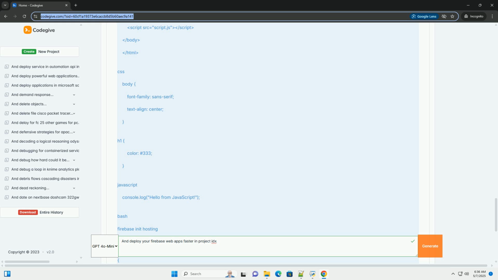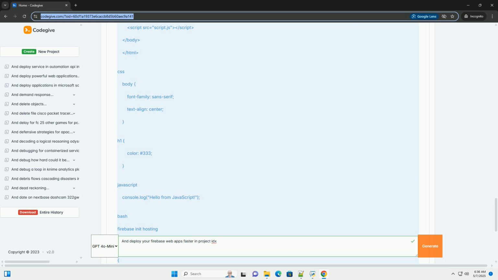IDX typically has a built-in terminal that you can use. Open the terminal within your Project IDX workspace. You can usually find it in the bottom panel or by going to View, Terminal, or Terminal, New Terminal. Run the following command. Explanation: this command uses Node Package Manager, npm, to install the Firebase CLI globally on your workspace's virtual environment. The -g flag ensures it's available from any directory.